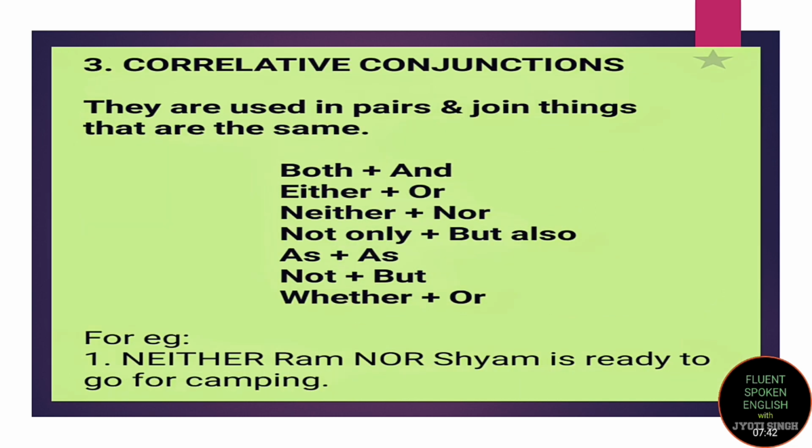Clear? The third conjunction is correlative conjunctions. These conjunctions are used in pairs and join things that are the same, right? Let's understand few correlative conjunctions that are very commonly used: both plus and, either plus or, neither plus nor, not only plus but also, as, not plus but, whether plus or. Let's see an example. Neither Ram nor Shyam is ready to go for camping. So here we are talking about Ram and Shyam, that they both don't want to go for camping. So we have used the correlative conjunction neither plus nor, that neither Ram nor Shyam is ready to go for camping, right?